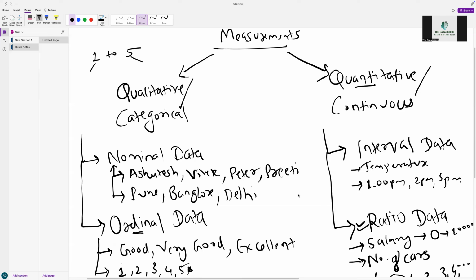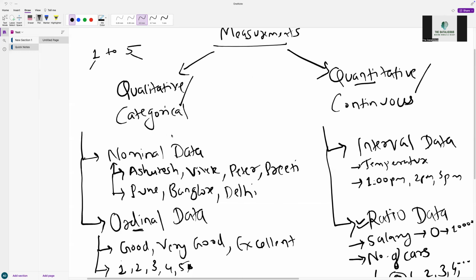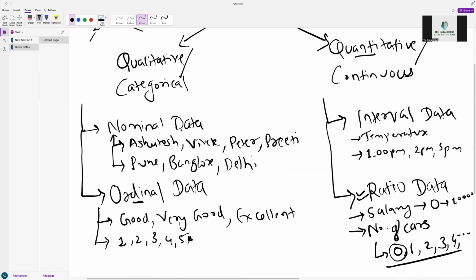To revise, there are two basic types of levels of measurement in statistics. One is quantitative, which is also called continuous, and another one is qualitative, which is also called categorical data. In continuous data, we can perform all the mathematical operations, whereas in categorical data, the mathematical operations are limited. In categorical data, we have two types: nominal and ordinal. Nominal data is data on which we can't perform any mathematical operation except counting it, and there is no relation between the values.